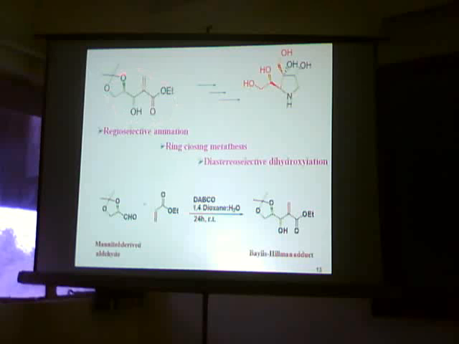Further, from this Baylis-Hillman adduct, which is derived from the mannitol-derived aldehyde, we synthesized this iminosugar, and the shaded part of the carbon skeleton is directly obtained from the Baylis-Hillman adduct. The regioselective amination, ring closing metathesis and diastereoselective dihydroxylation are the key steps employed in the synthesis.